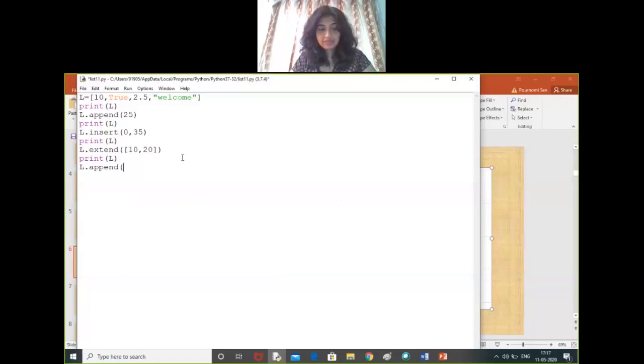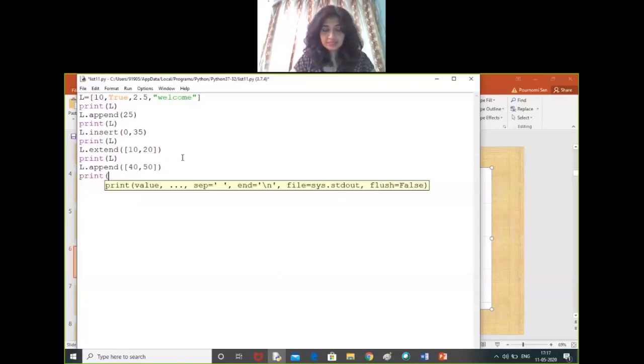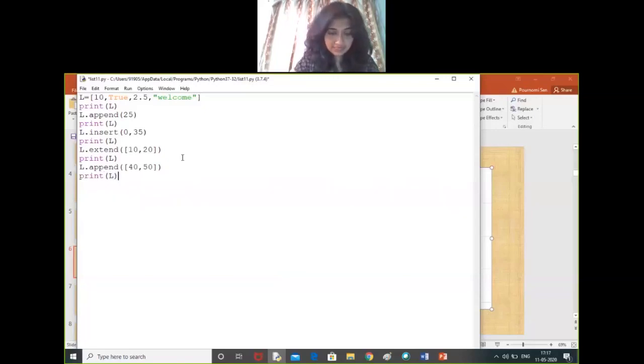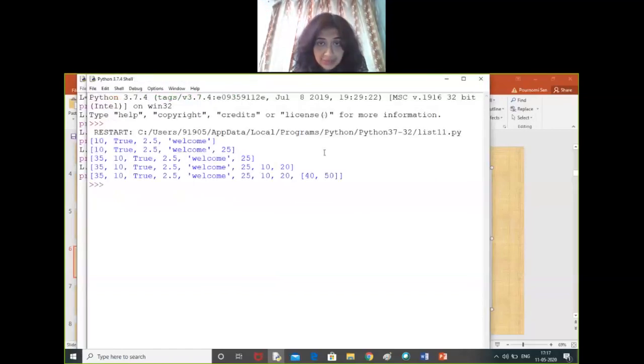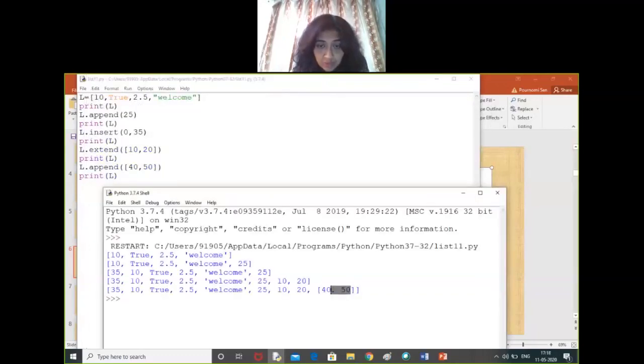So if you are giving append here with 40 and 50, and then you are printing it, then what will happen? Just see. Here also the list will be added, but it will be added as a separate list. So 40 and 50 will not be added as individual elements. 40, 50 as a list will be added to the previous list.